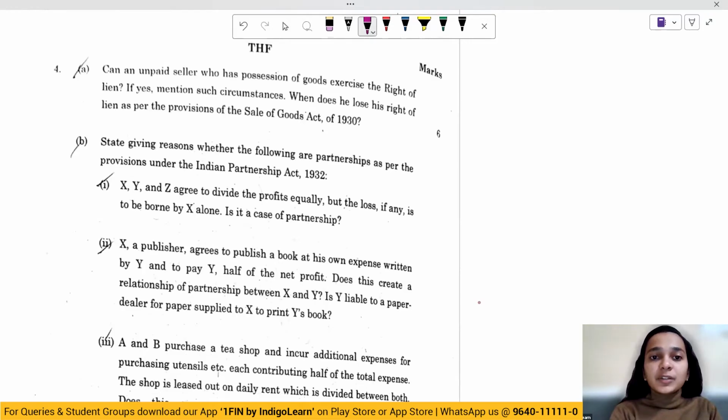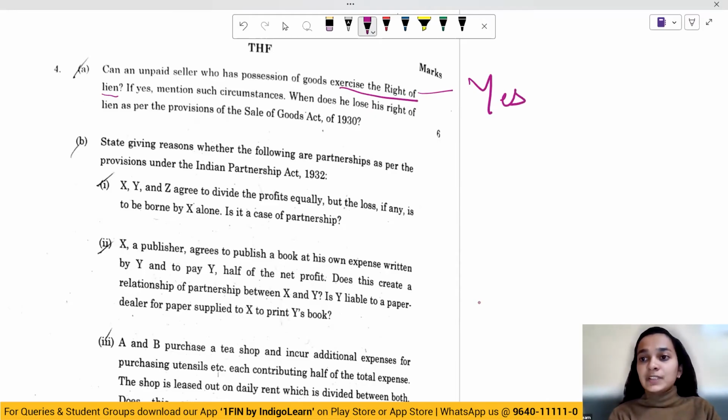Moving on to the next question. Can an unpaid seller who has possession of goods exercise the right of lien? Yes. In order to exercise right of lien, possession has to be there. What are mentioned such circumstances? So what are the situations where the unpaid seller can exercise his right of lien? He has to be an unpaid seller. He should have possession of the goods. Either the buyer has become insolvent or the buyer has not made the payment. So in these situations, the unpaid seller can exercise his right of lien.